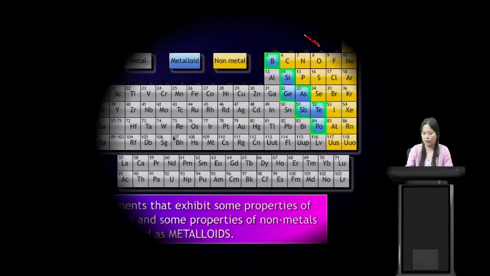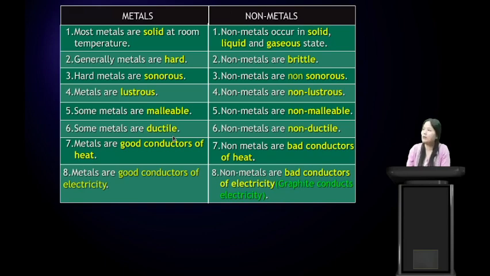Whereas non-metals occur in solid, liquid, and gaseous state. Metals are generally hard, whereas non-metals are brittle. Metals are sonorous, whereas non-metals are non-sonorous. Metals are lustrous, whereas non-metals are non-lustrous. Some metals are malleable, whereas non-metals are non-malleable. Some metals are ductile, whereas non-metals are non-ductile.